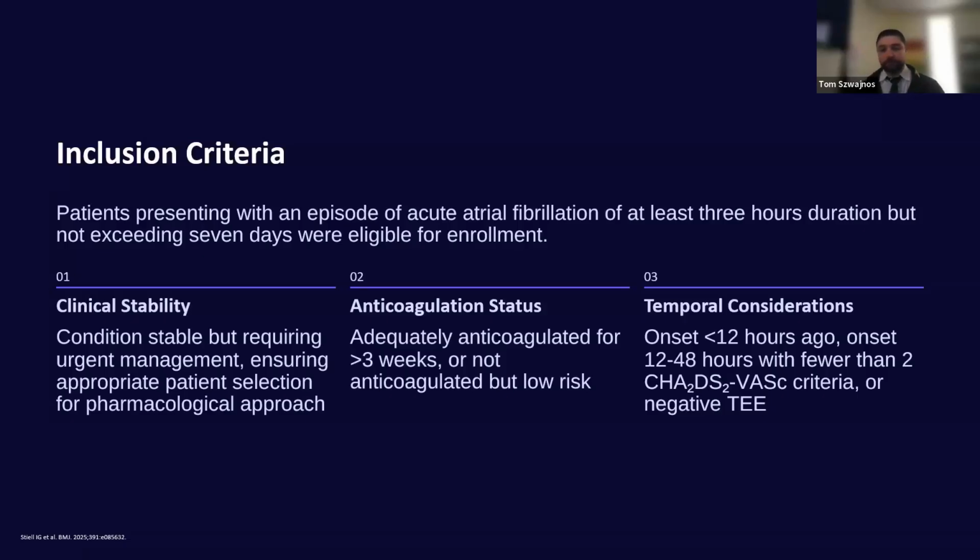Now, there were these other considerations too, where if the onset was less than 12 hours, then they didn't necessarily have to be anticoagulated. But then if we're in the 12 to 48 hour range, then they either had to meet eligibility based on CHA2DS2-VASc criteria or show a negative TEE.